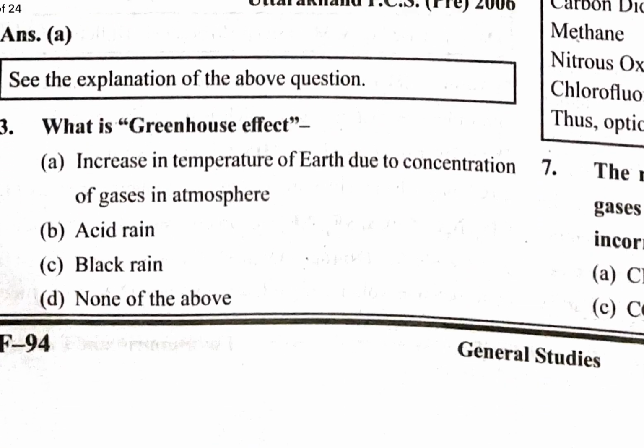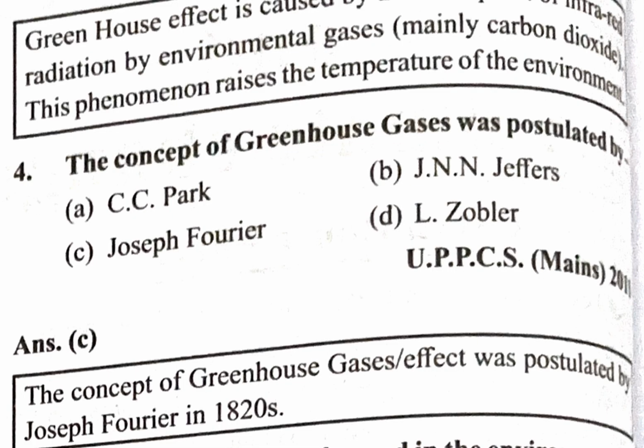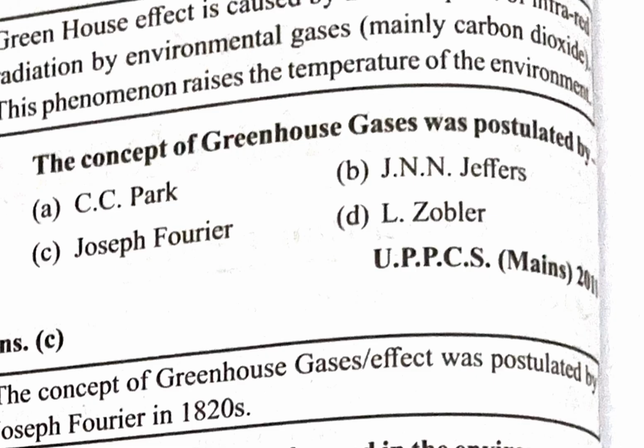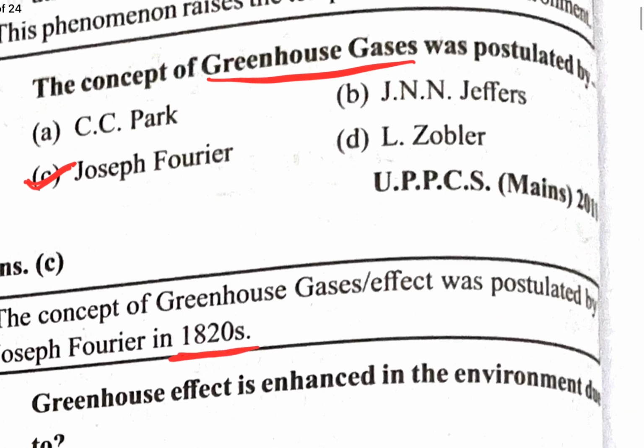Next question. What is greenhouse effect? This is also the same question, with only the definition. Greenhouse effect definition: increase in temperature of Earth due to the concentration of gases in the atmosphere. This is the correct answer. The concept of greenhouse gas was postulated by whom? Who gave this phenomenon, the greenhouse gas concept? It was mainly given by Joseph Fourier, in the 1820s. So this is a very old concept.